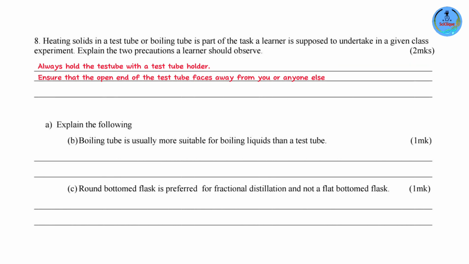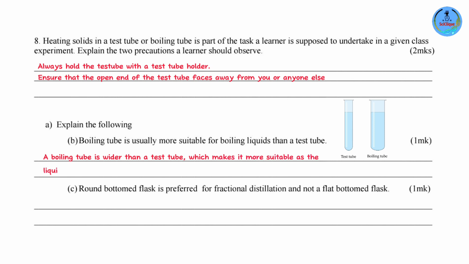Explain the following. A boiling tube is usually more suitable for boiling liquids than a test tube. Now, this is a boiling tube, that is a test tube. The difference between the two is the width. The boiling tube is wider than the test tube. Because it's wider, it's more suitable for boiling liquids, because when you boil liquids, there's a phenomenon that tends to occur, which is known as bumping. So the liquid can actually spit out of the tube. If you have a boiling tube, it provides a wider surface. So you're going to have less likelihood of the liquid spitting out than with a test tube.